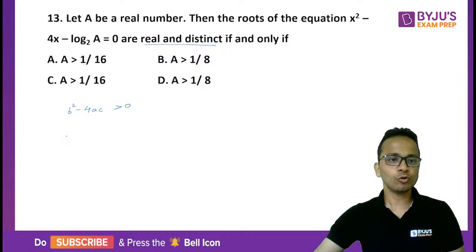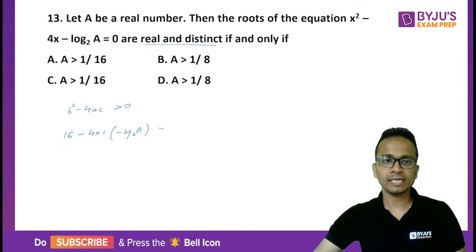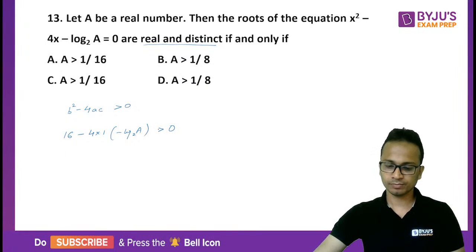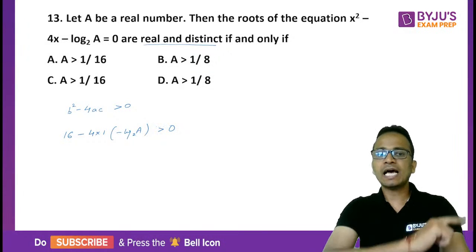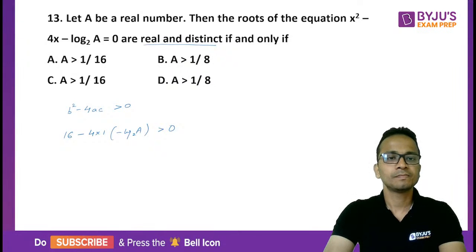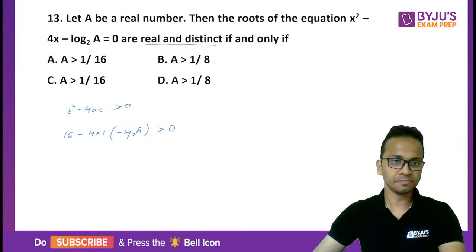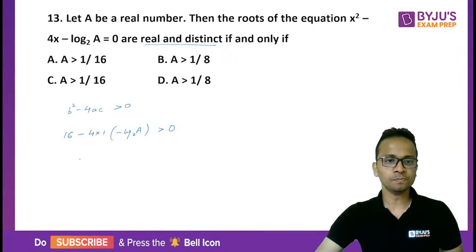So b is minus 4. So b square will be 16 minus 4 into 1. And the value of c is minus log of a to the base 2. And that should be greater than 0. Alright. I'll give you 10 seconds and I want an answer from the options. Come on, all of you. 10 seconds, give me an answer. Any answer? Okay, solve करते हैं इसको.